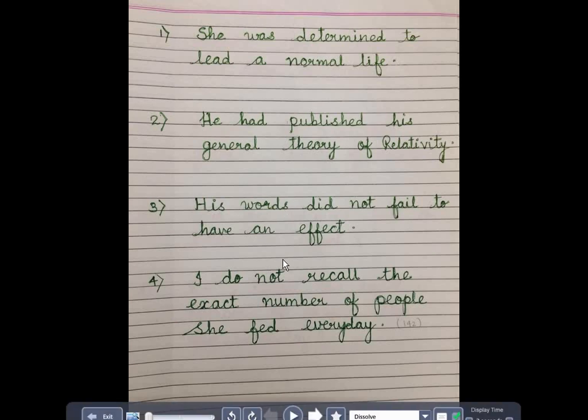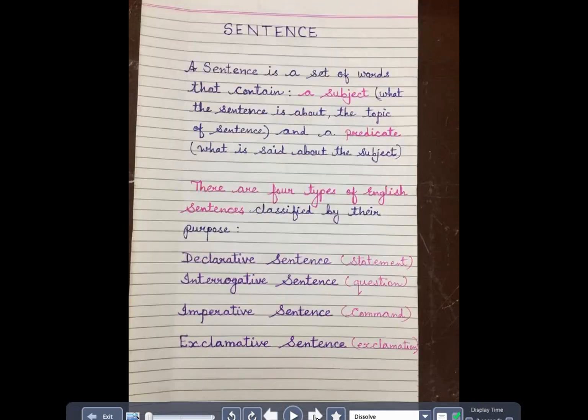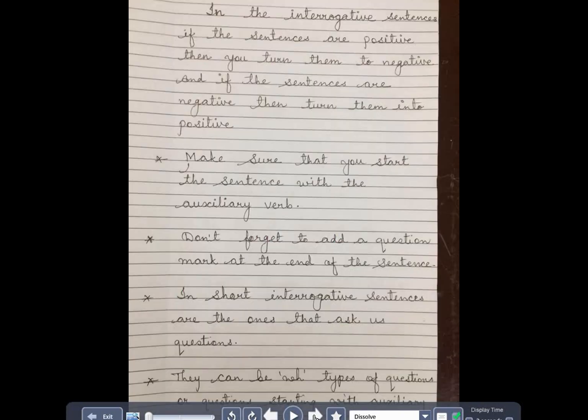Whereas sentence number 3 and 4, have a look at this now. His words did not fail to have an effect. I do not recall the exact number of people she fed every day. So these two sentences are in negative. So have a look at this. Before I go on, I just want to explain to you something about interrogative sentences.